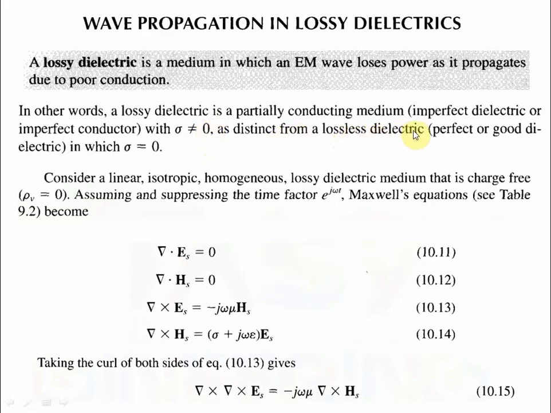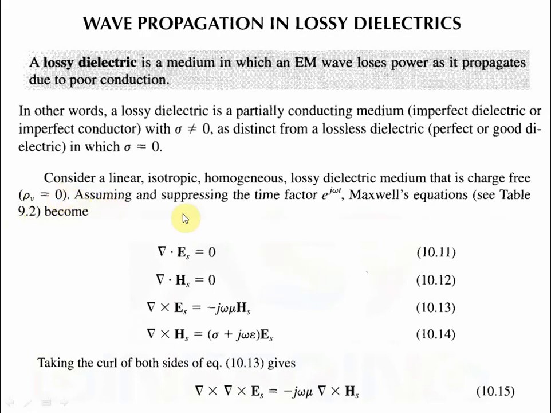As distinct from a lossless dielectric, where in place of this lossy dielectric we would have a perfect or good dielectric in which sigma is 0. If it is a perfect dielectric, then it will not allow any conductivity, and that's why sigma will be 0. Now consider a linear isotropic homogeneous lossy dielectric medium that is charge free, meaning there is no charge in that dielectric medium. Charge free means volume charge density rho v is 0.